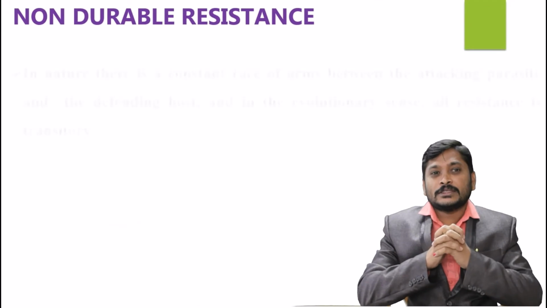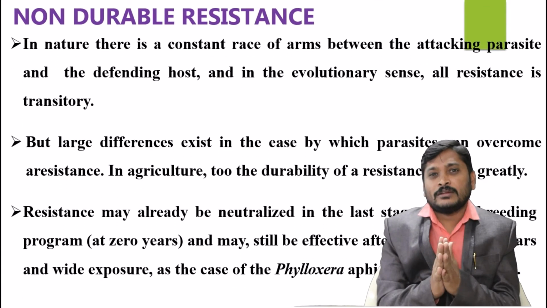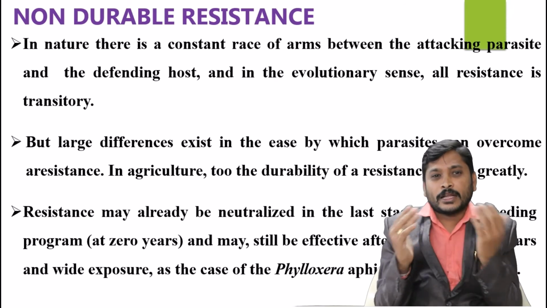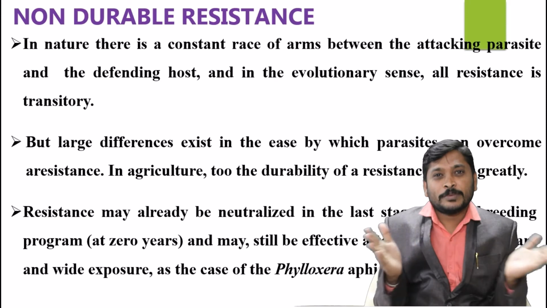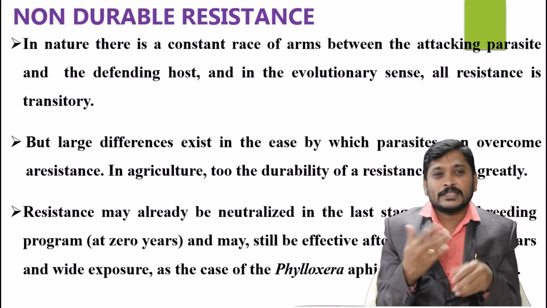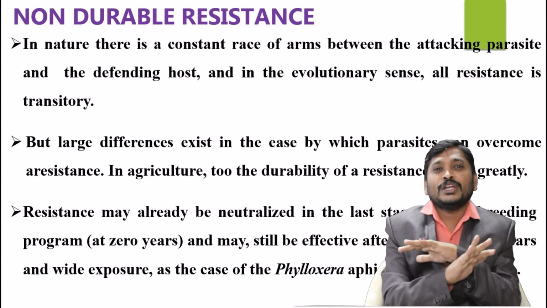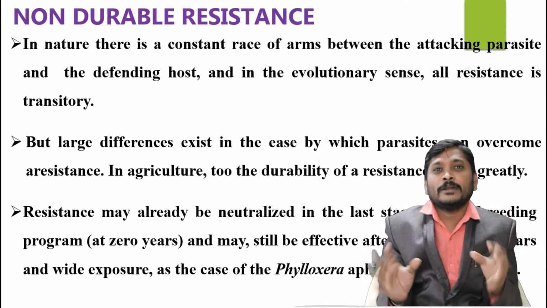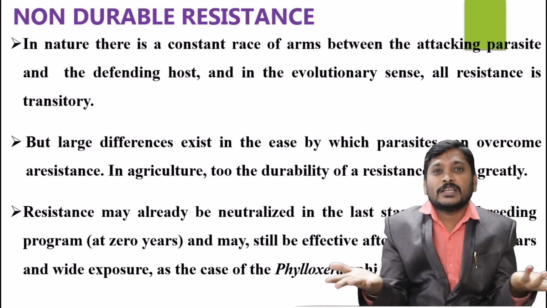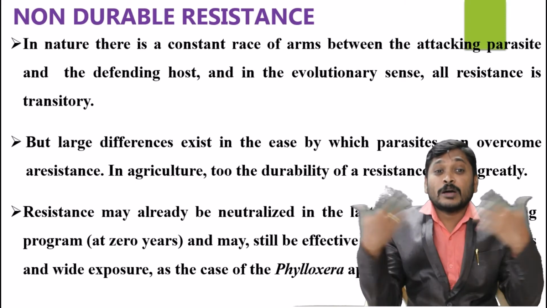Non-durable resistance is the most common phenomenon between attacking parasites and defending hosts. It is an evolutionary process, because all resistance is transitory in nature. So that leads to non-durable resistance. Resistance is acquired in the plant but cannot be memorized, and due to that reason it is lost. But a large difference exists in the ease with which a parasite can overcome the resistance.